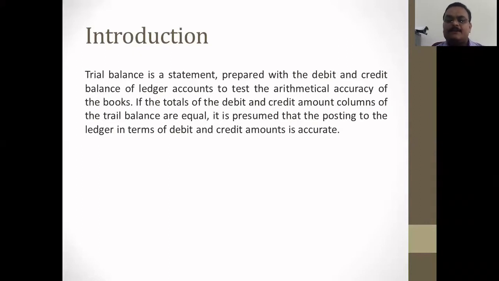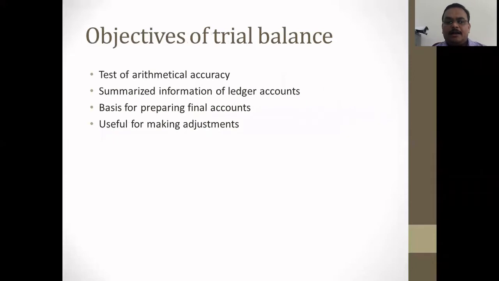If there are some differences, there may be a chance of error at the journal stage or at the ledger stage. What are the objectives of preparing trial balance? The first is the test of arithmetical accuracy: we have to check whether the ledger balances and the journal are arithmetically accurate or not. By preparing this summarized statement called trial balance, we can check the arithmetical accuracy of journal and ledger.